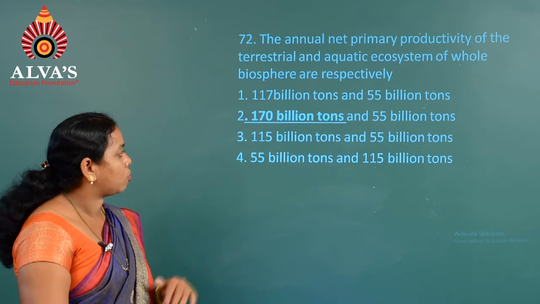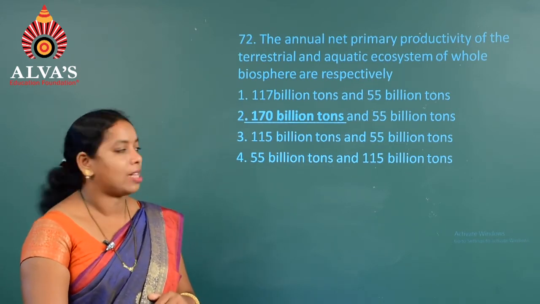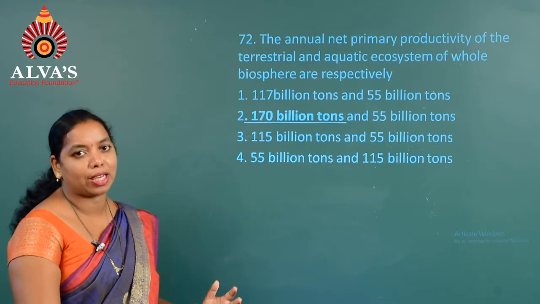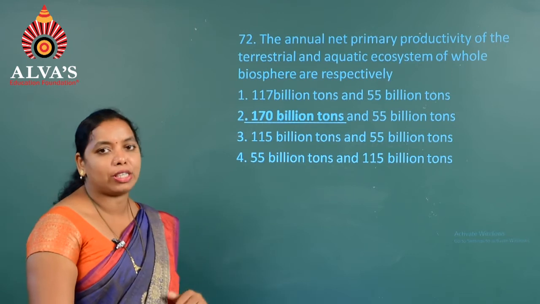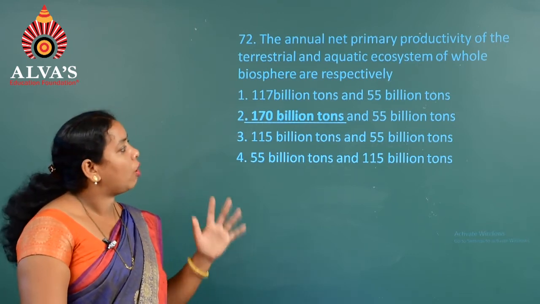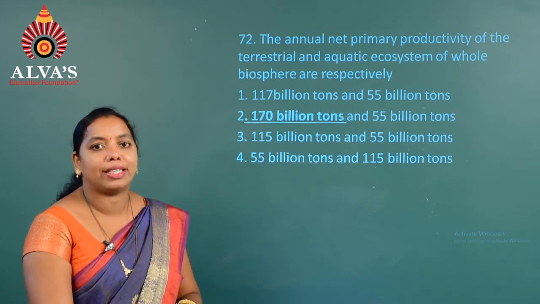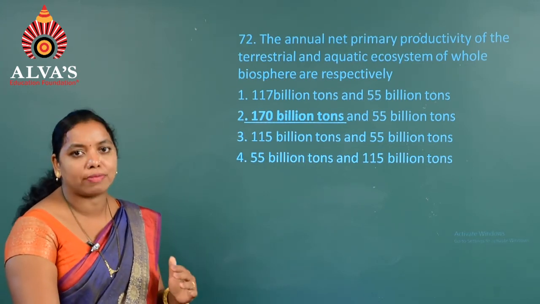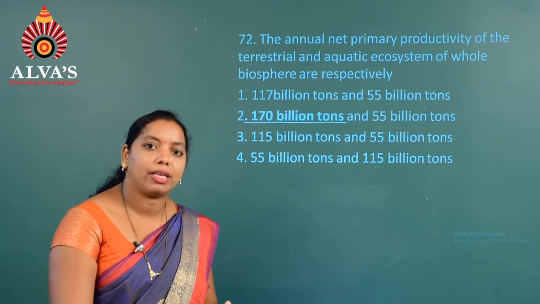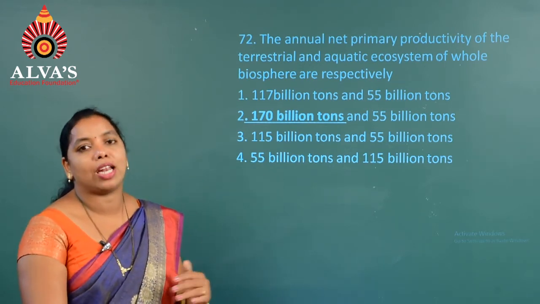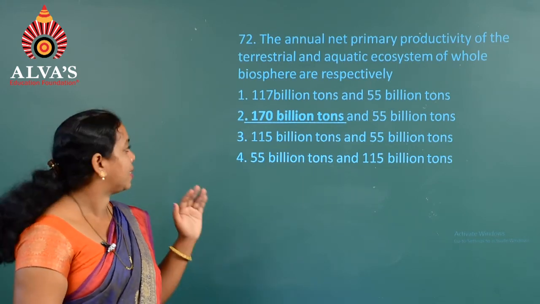Hence we can see that 170 billion tons and 55 billion tons is the right answer, because in the whole biosphere we are considering, the total net primary productivity will be 170 billion tons, out of which 55 billion tons is the productivity only from the aquatic ecosystem, and the remaining is from the terrestrial ecosystem. So we can see that maximum productivity will be in a terrestrial ecosystem compared to the aquatic ecosystem. So the answer is the second option.